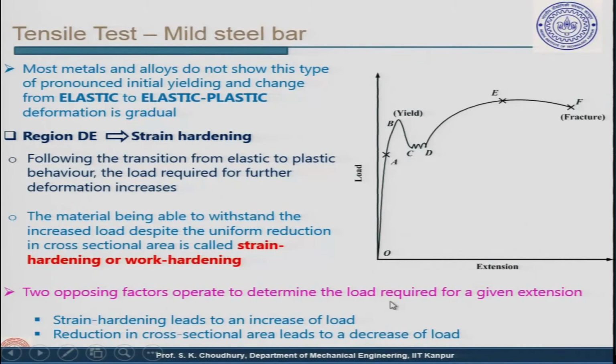So we are saying the two opposing factors operate to determine the load required for a given extension: strain hardening leading to an increase in the load, and reduction in the cross-sectional area, that is the necking, leading to a decrease in the load.